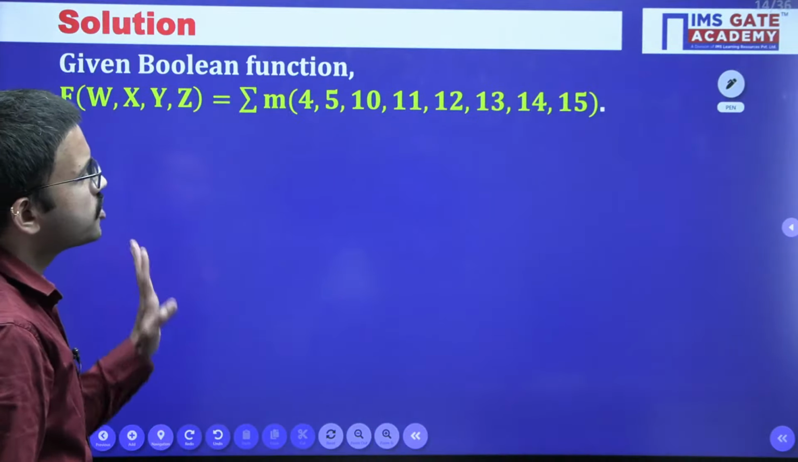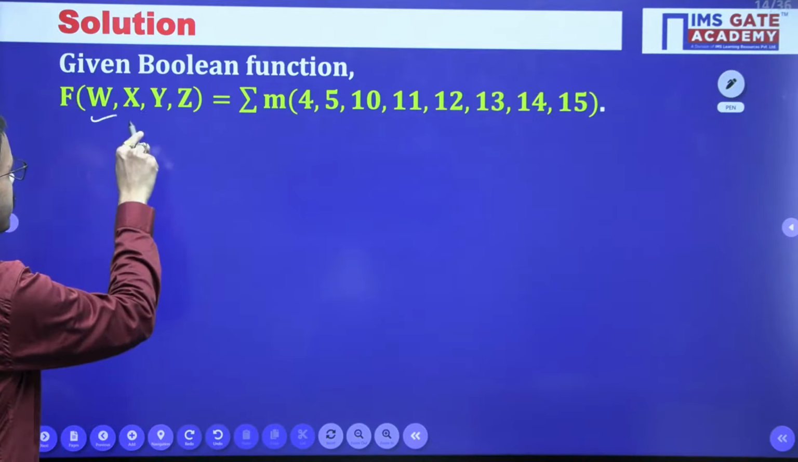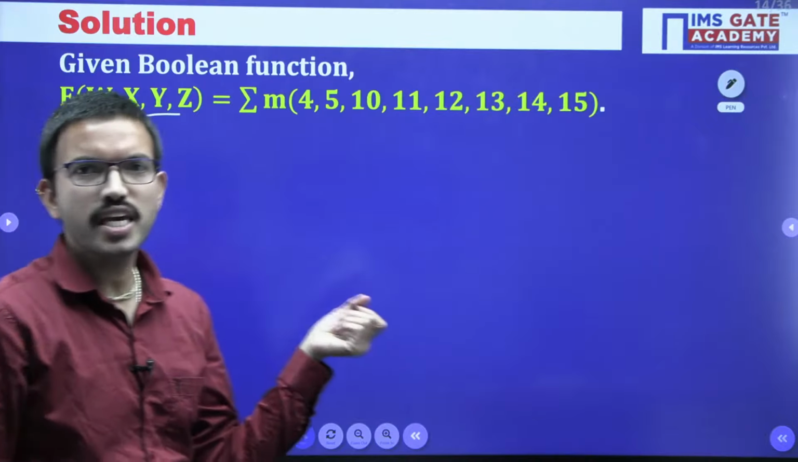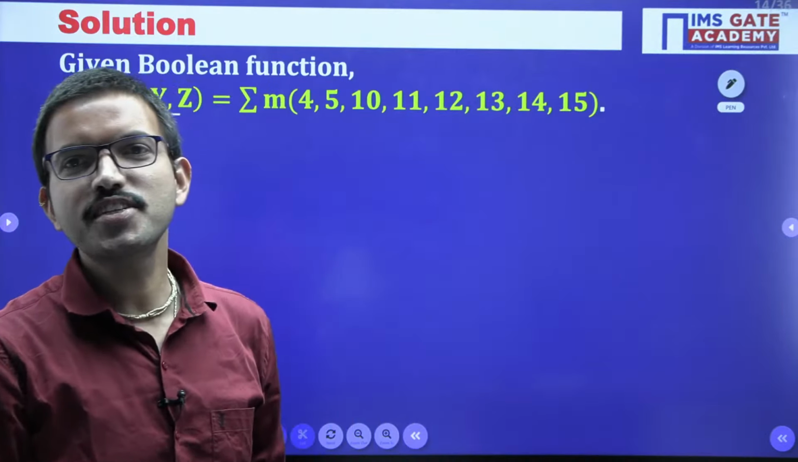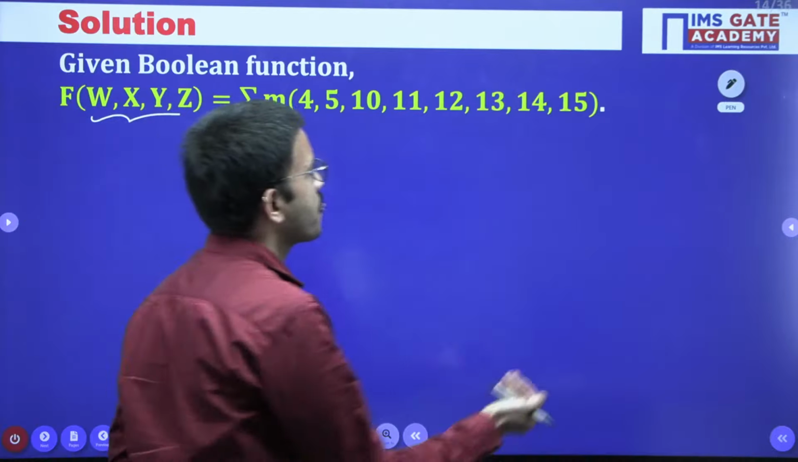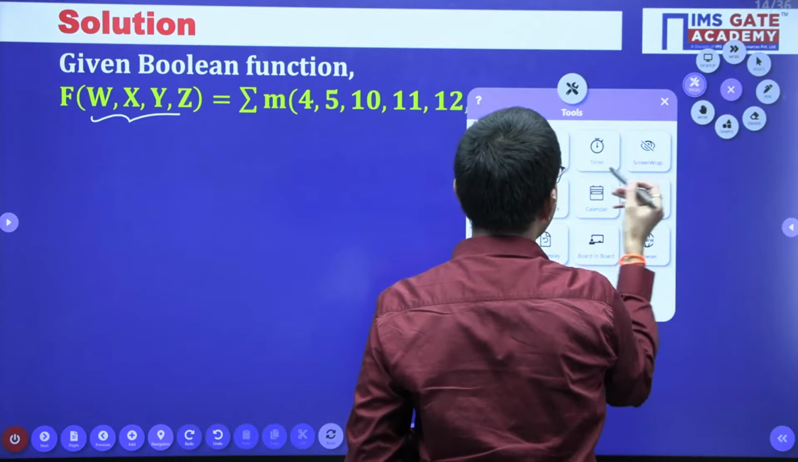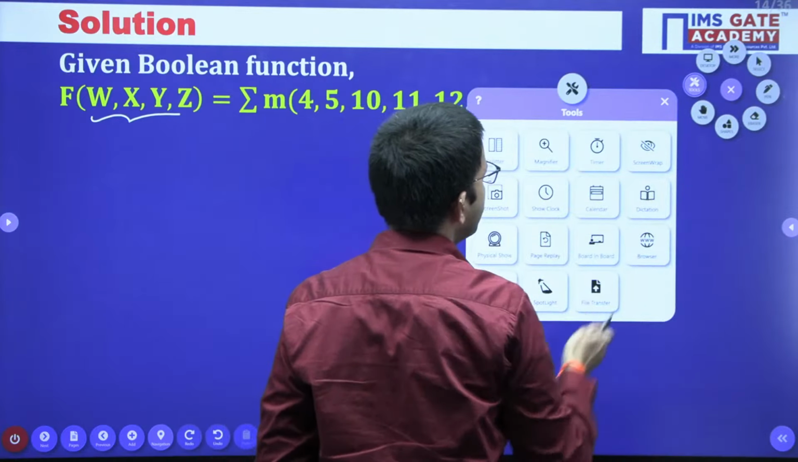Since the question is regarding minimization, and you are having 4 variables, better you use the K-map only. Yes, very good, Deepak. All of you are getting the correct answer. Yes, very good, Janvi. So, you can draw the 4 variable K-map.